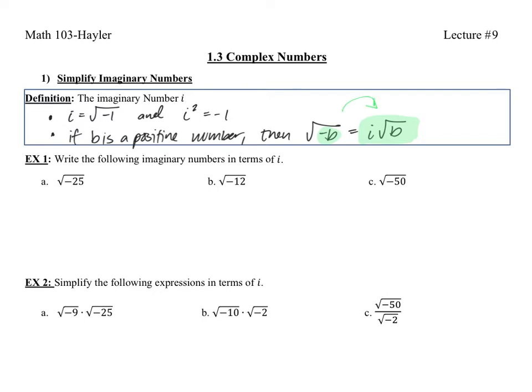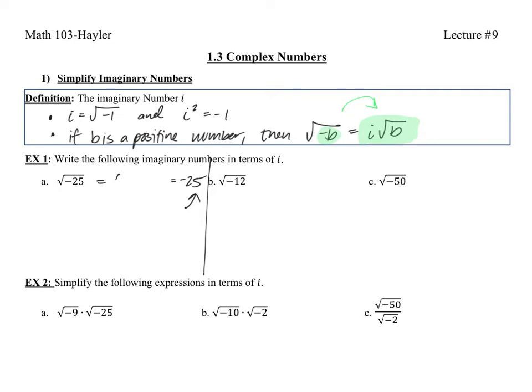Let's take a look at some examples. Write the following imaginary numbers in terms of i. Well, when I see this, I see the square root of a number, which is asking what number times itself could give me a -25. Normally, this would not be possible, right? Because the only numbers we used to have would be 5 times 5 or -5 times -5, which would never have given us that -25. So normally, we would have said that this number does not exist.